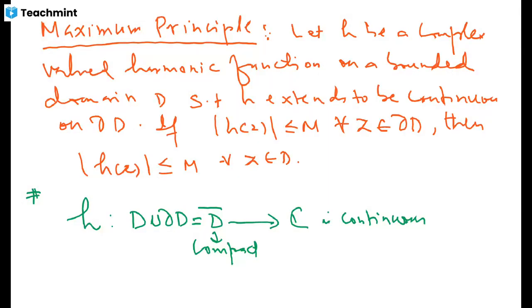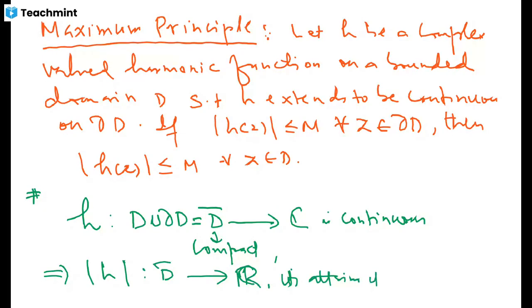And if it is bounded, mod of H is now a real valued function. It is also bounded, and so it attains its maximum value.